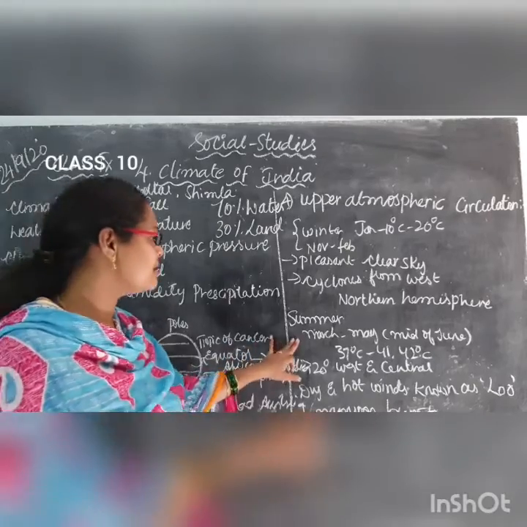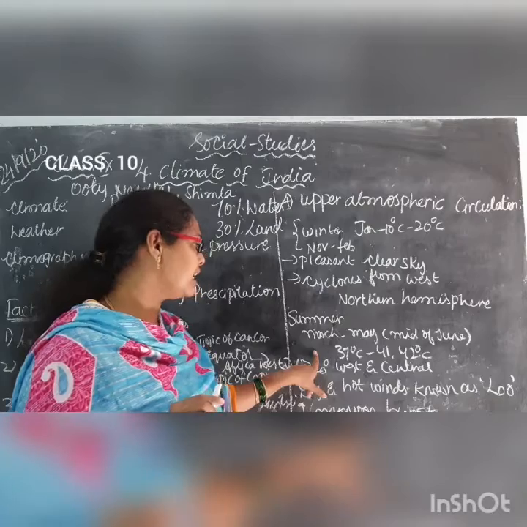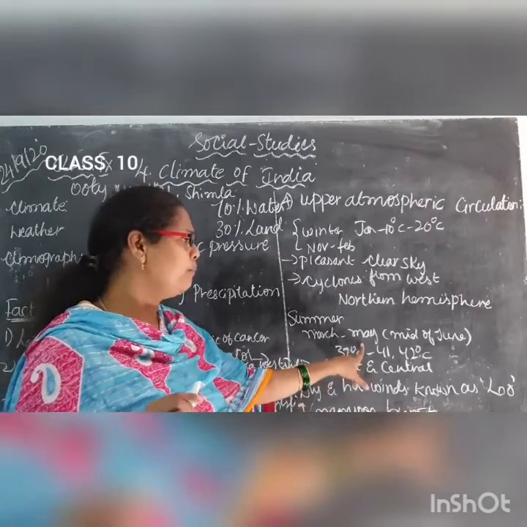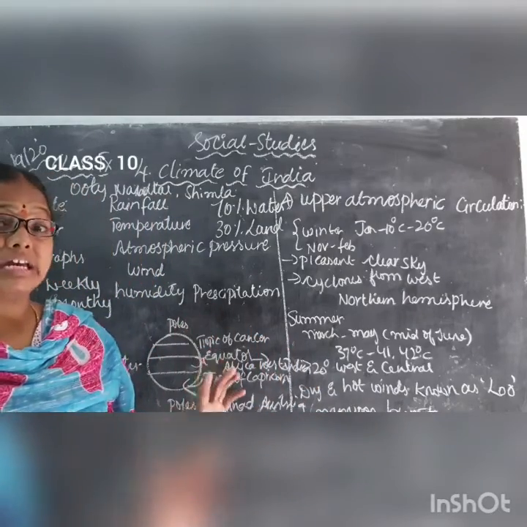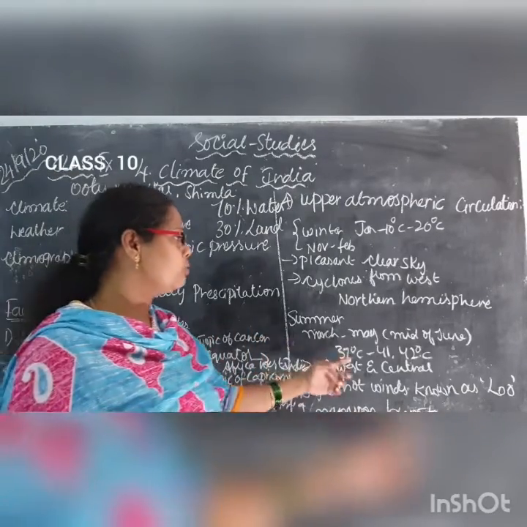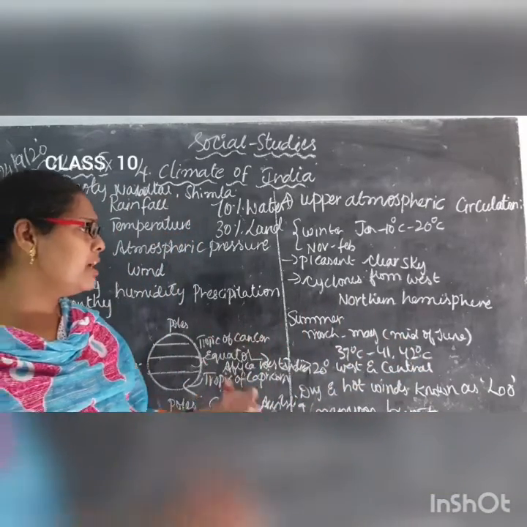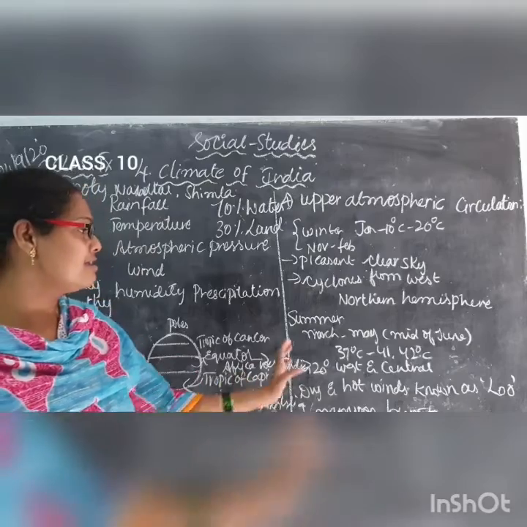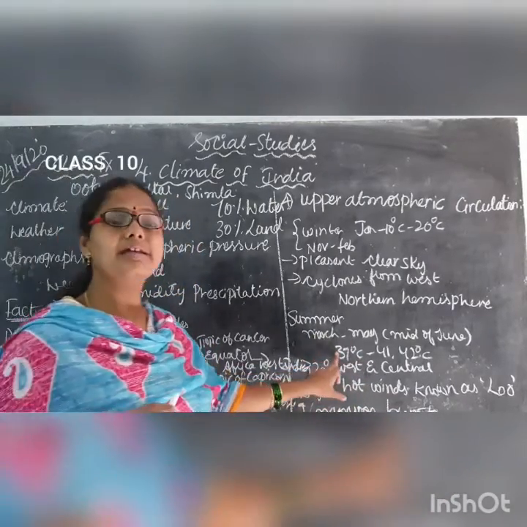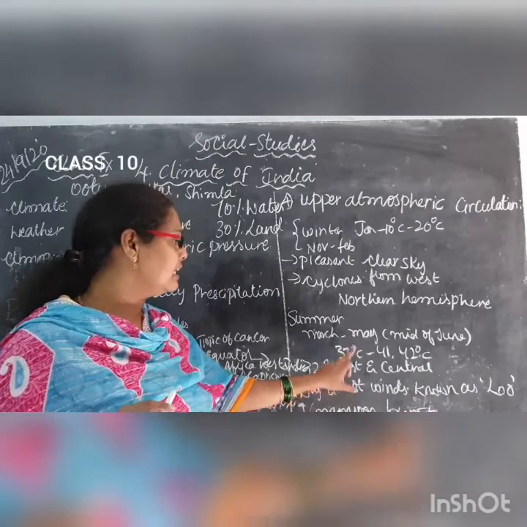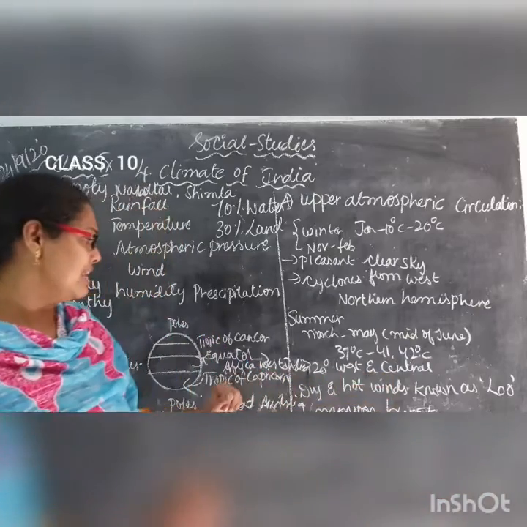Okay, this is about the summer season. When does summer start, children? It starts from March and goes to May. Mid of June also we will have the summer season, as we experience in our India. Even on June 15th or 16th we may not get the rain. That is the reason they gave summer as March to May, mid of June. So what is the degree Celsius? Our temperature is 30 degrees Celsius, and it may range up to 41 or 42 degrees Celsius.